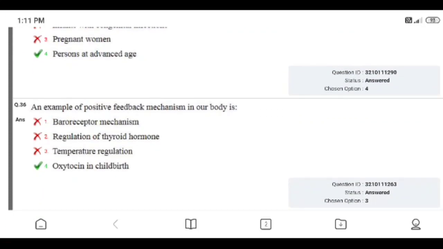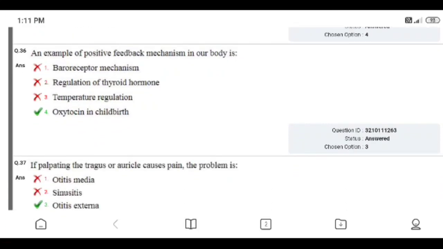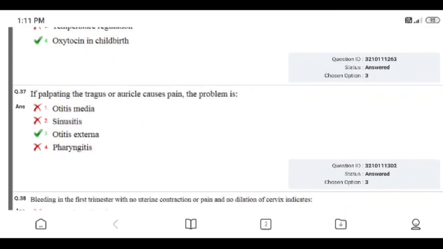Question number 36. An example of positive feedback mechanism in our body is: baroreceptor mechanism, regulation of thyroid hormone, temperature regulation, or oxytocin in childbirth. Right answer is oxytocin in childbirth. I gave a wrong answer. So this is also a mistake in this examination. Right answer is oxytocin in childbirth.